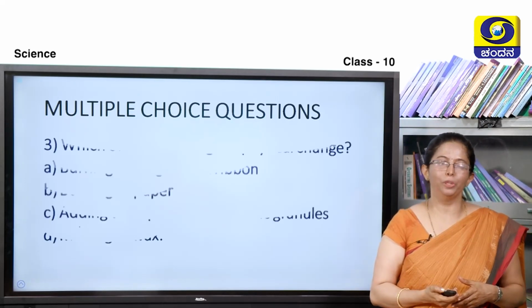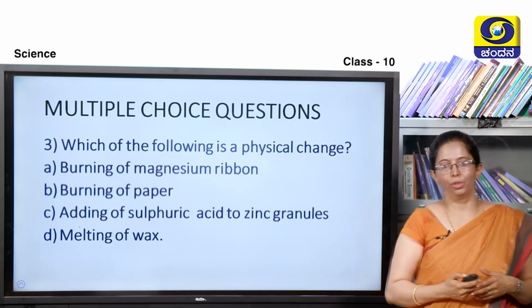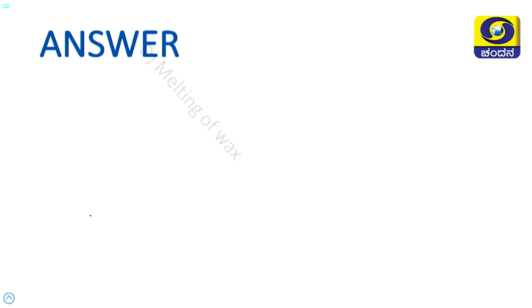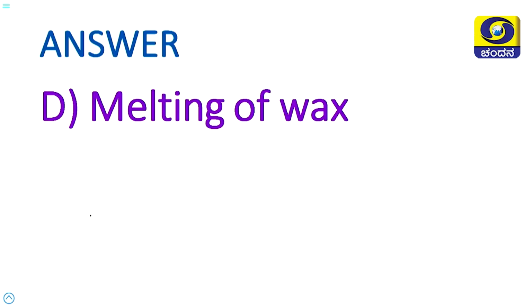These are multiple choice questions. Here, third question, which of the following is a physical change? Option A, burning of magnesium ribbon, B, burning of paper, C, adding sulfuric acid to zinc granules. Option D, melting of wax. What might be the answer? Yes, you are very much correct. The answer is the melting of wax.